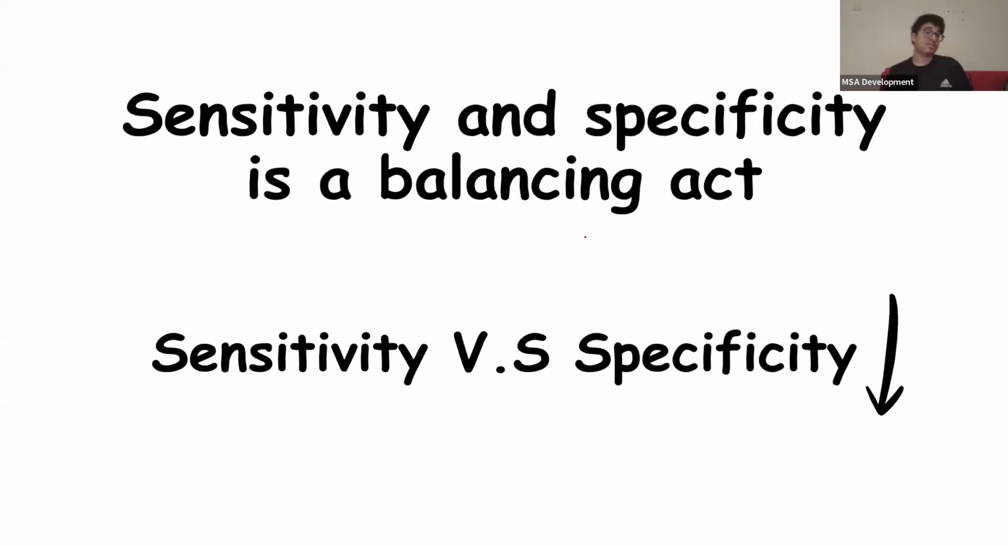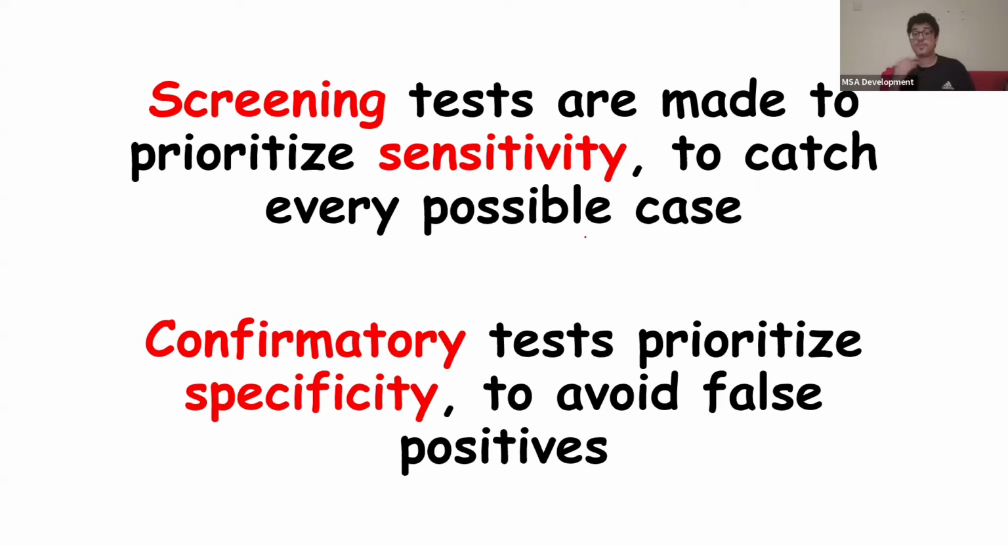A way people go around this is by doing screening tests and confirmatory tests. Screening tests are made to prioritize sensitivity. They catch every possible case. So for example, ANA, anti-nuclear antibodies, would be our screening test. Our confirmatory test, which is the anti-Smith antibody, is specific to lupus. So it avoids false positives. It's not sensitive because you won't see it in every patient with lupus, but every patient with anti-Smith will probably have lupus. Does that make sense? So that's the difference between specificity and sensitivity.